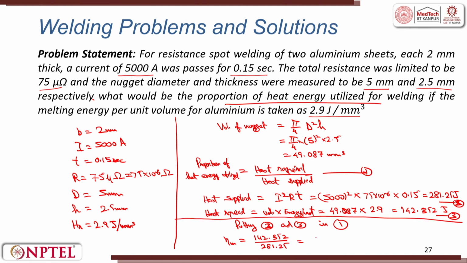This is equal to around 0.506. That means the efficiency is around 50%.